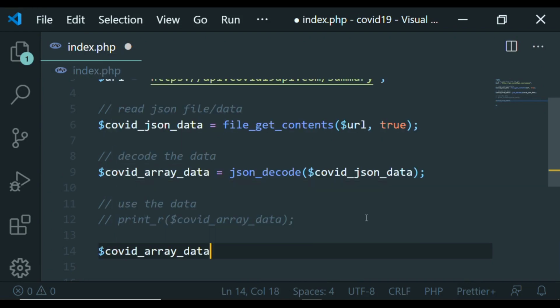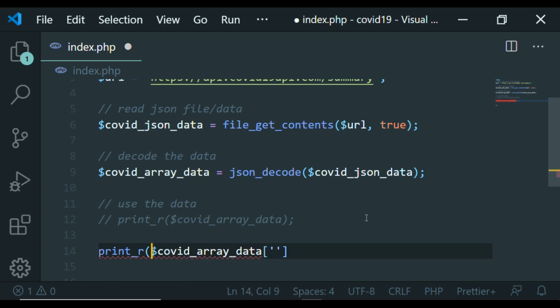COVID-19 array data. Since this is an array, when I pass this key and then I say global, it's going to give me everything containing the global. So I'll come here and I'll say print_r again.